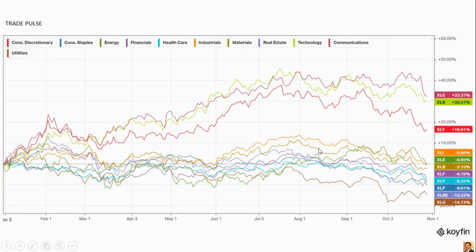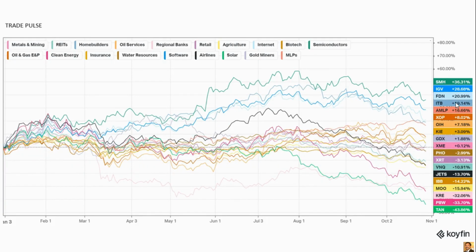And this is how the different sectors are performing in the S&P this year, from January till now. So you can clearly see here XLU is down like minus 14%. Real estate is also down minus 10%. Only very few are up, like XLC, communication sector, technology, and discretionary. These are the only ones that are huge up this year.